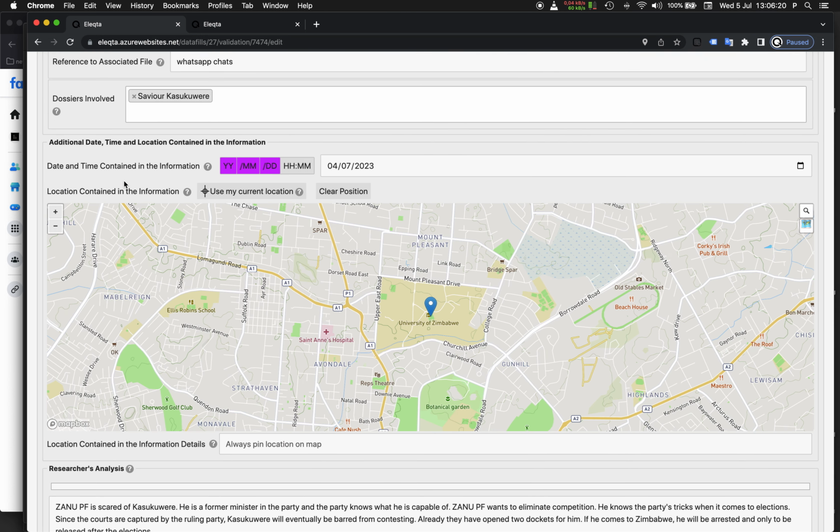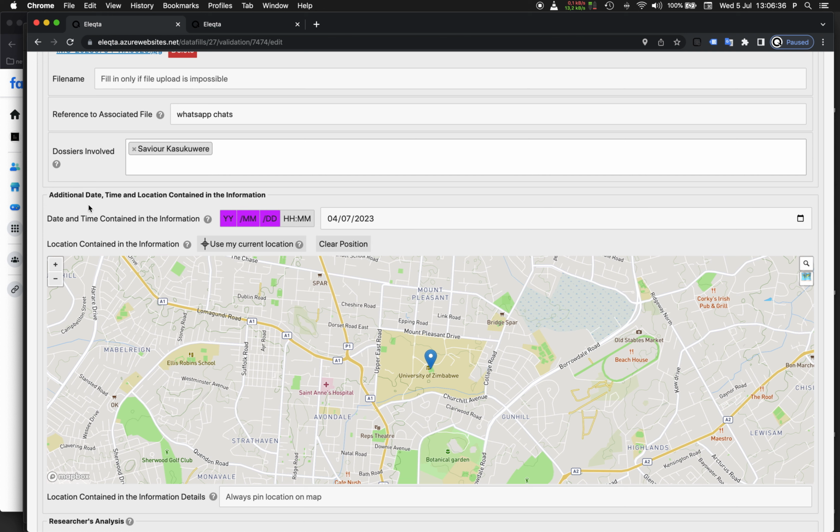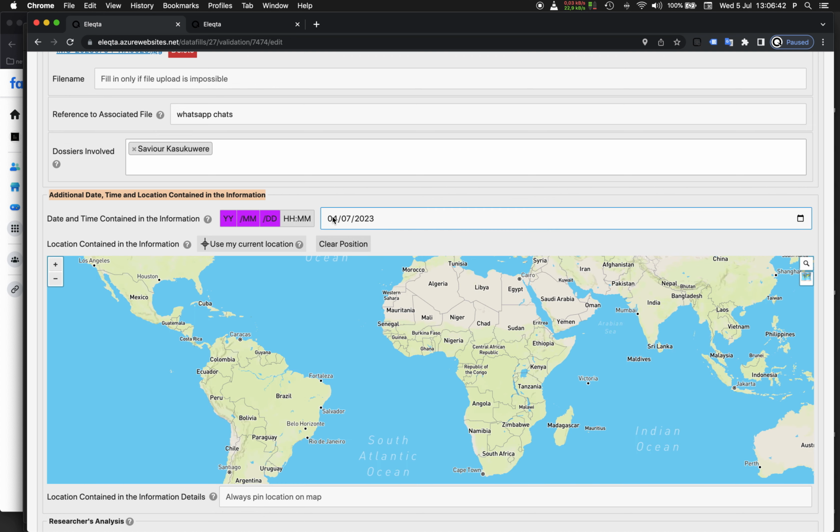Again, guys, please be careful about the maps. I can see that there has been a little bit of lack of understanding of what I said. I don't see why the university here is indicated. It doesn't really make sense. There is no additional date, time, and location contained in this information. So this map should stay empty. This date field should be empty too. Voilà. There's a mistake here.